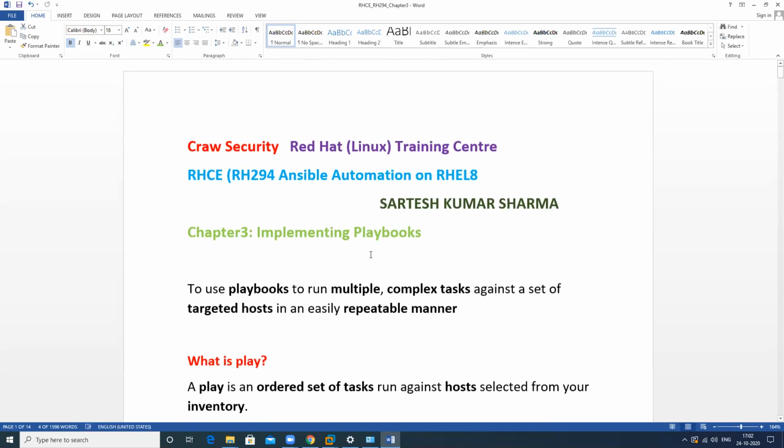In the next session, we will discuss some more things, like how to run multiplay. It means we want to perform tasks on multiple machines, but the tasks will be different: one task in one machine and a different task in another machine. So it's called multiplay.